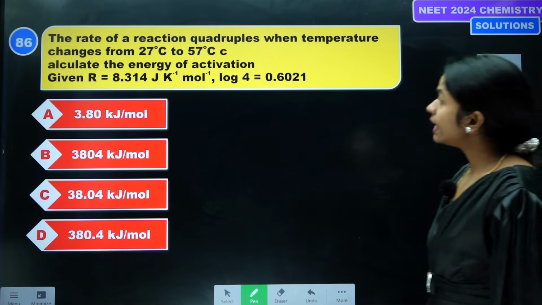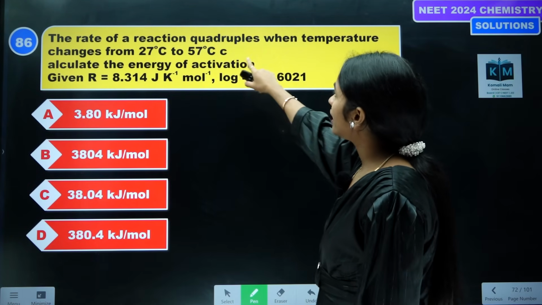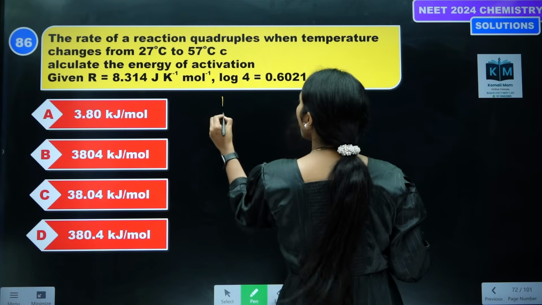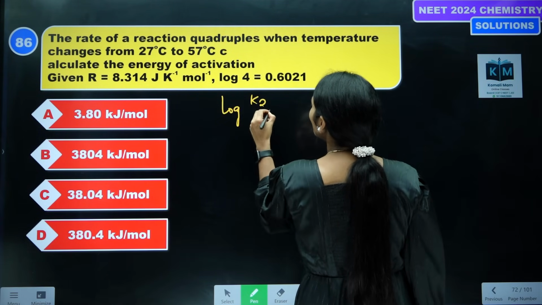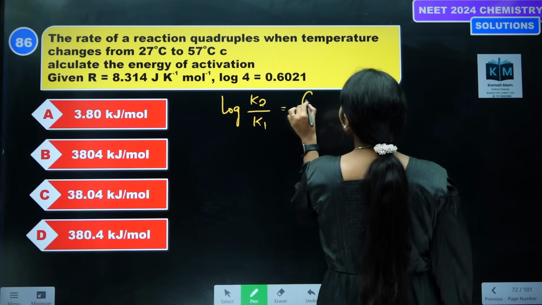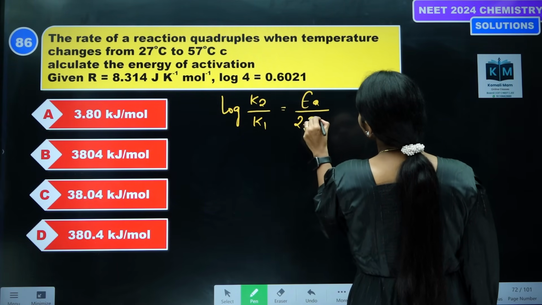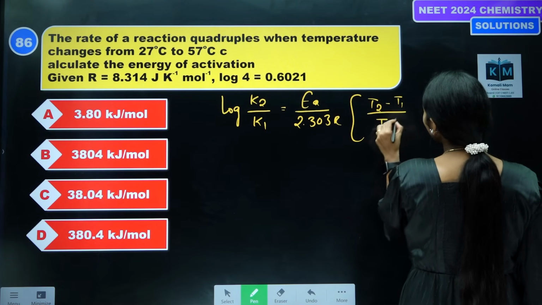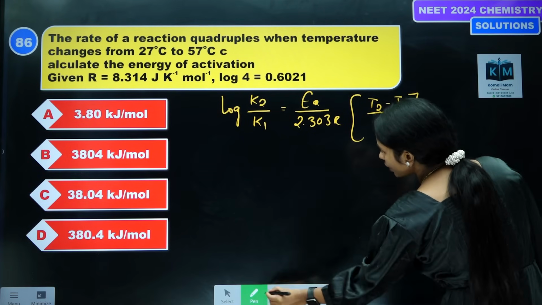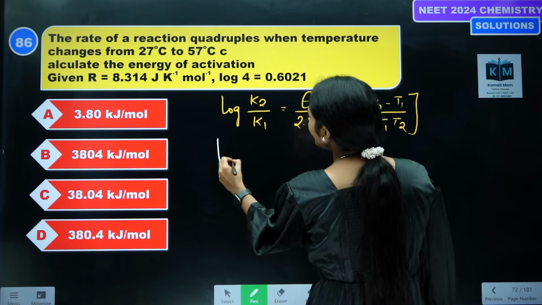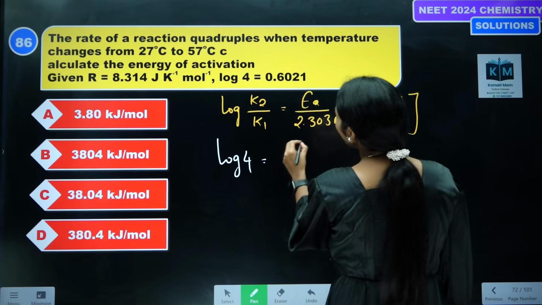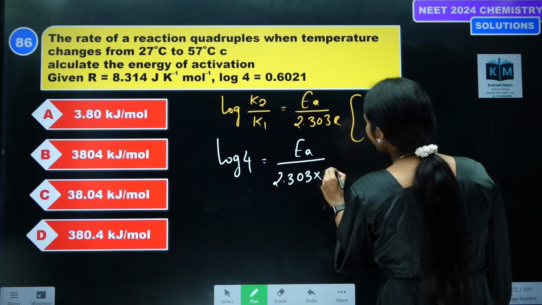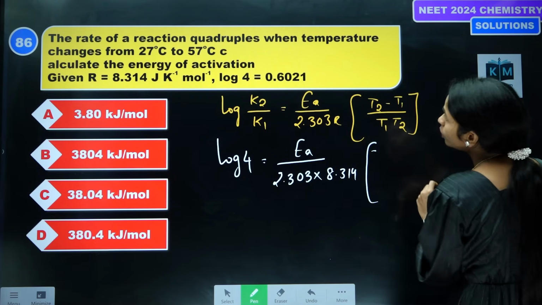This is section B. The rate of a reaction quadruples when temperature changes from here to here. What is the formula? log K2/K1 = Ea/2.303R × (T2 - T1)/(T1 T2) is the formula. Now tell me, the rate quadruples, so K2/K1 is 4, Ea divided by 2.303 R, where R is 8.314, into T2, how much?